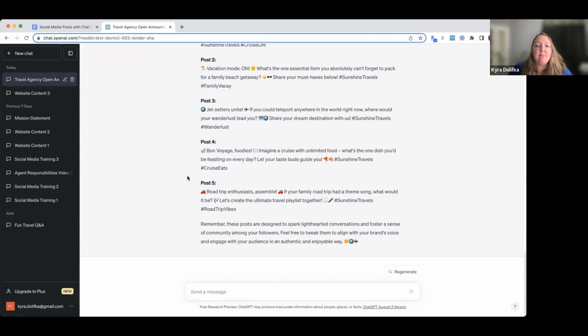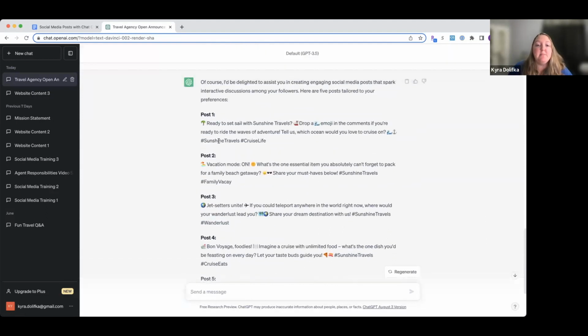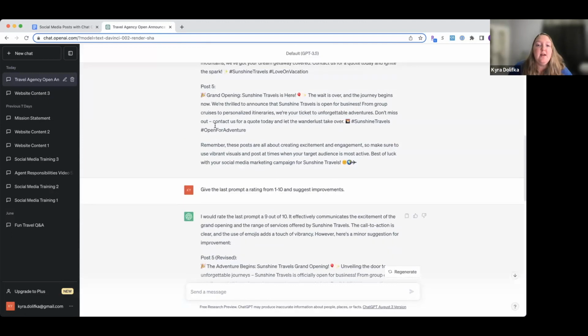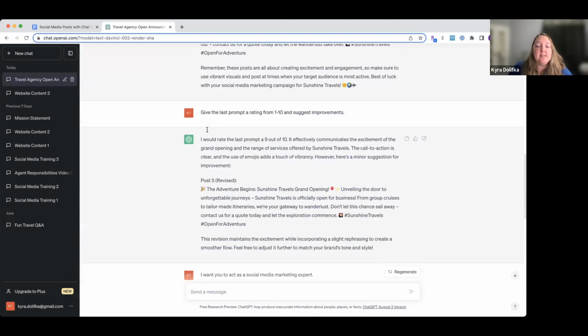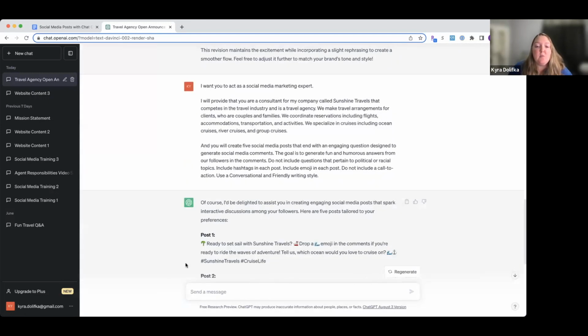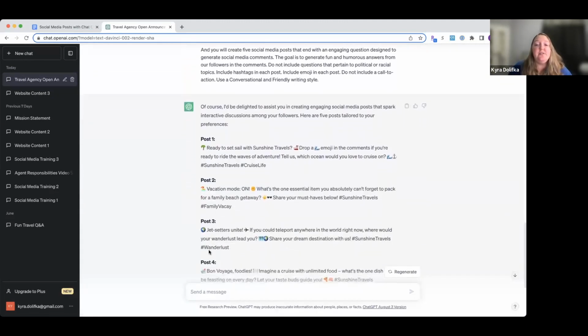Okay, so generated it pretty quick. You'll see the way that they post the post is a little different. So this one kind of labels it this way. This time they labeled it this way. So just so you know, that's something you can play around with. And I encourage you to do so. Change it up, try different things. You will figure out what works and what doesn't work. Okay, this is really just a place to start.